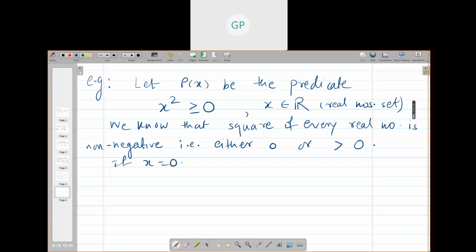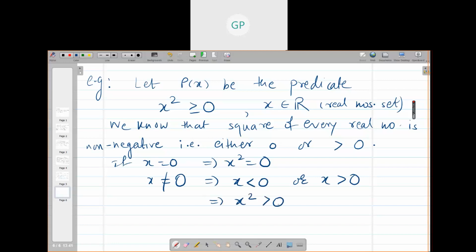If x is equal to 0, then x square is 0. And x not equal to 0 implies x is either less than 0 or greater than 0. But in both cases, x square is greater than 0. Right? What is the square of -2? It is 4, isn't it?